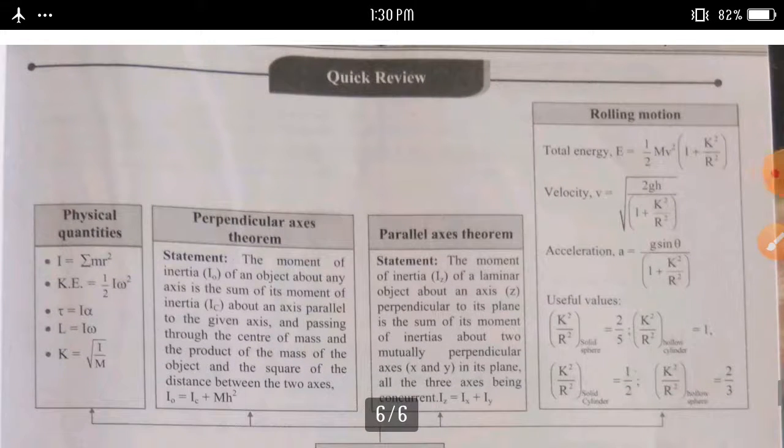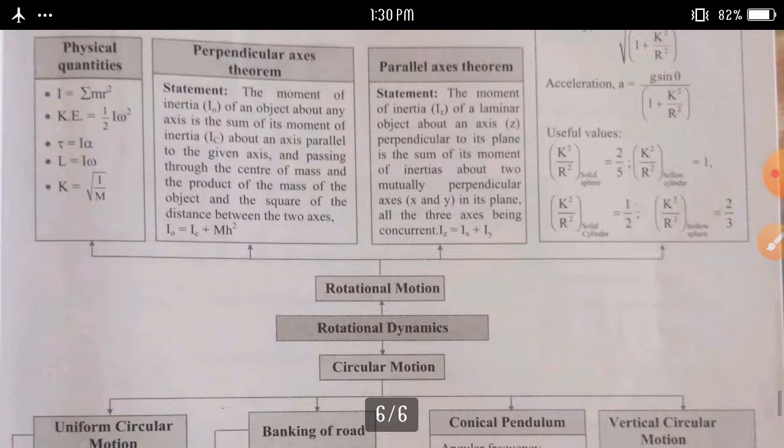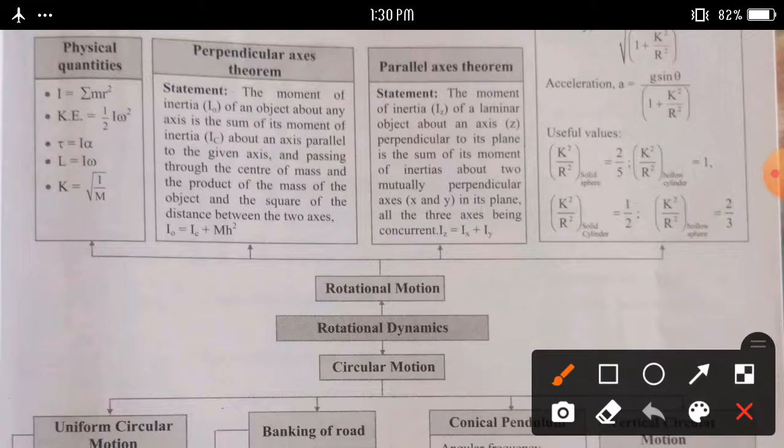The chapter rotational dynamics we can discuss in two parts. First part we can discuss circular motion, and next part we can discuss rotational motion.